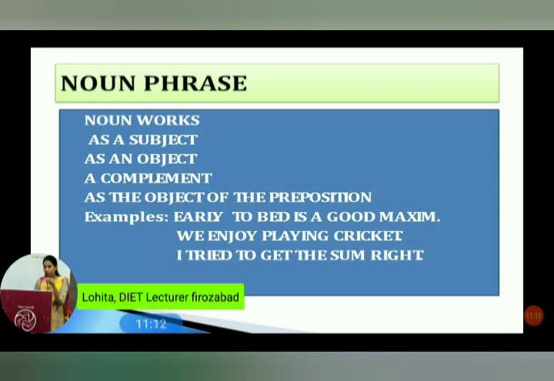Example: early to bed is a good maxim. Here, early to bed is a group of words. It does not have any verb. It's a phrase and it is working as a subject. And a subject can be a noun or a pronoun.